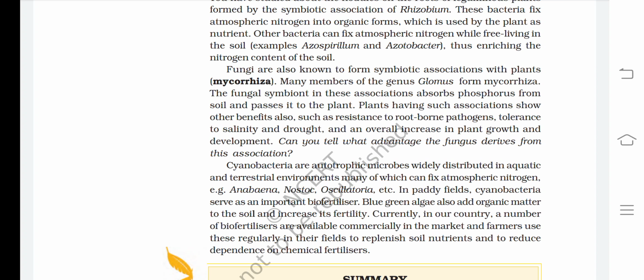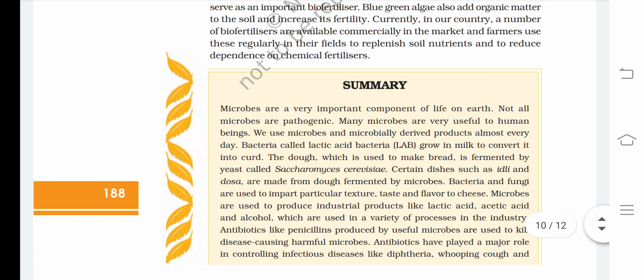Now the time for summary. Microbes are very important components of life on earth. Not all microbes are pathogenic. Many microbes are very useful to human beings. We use microbes and microbially derived products almost every day.